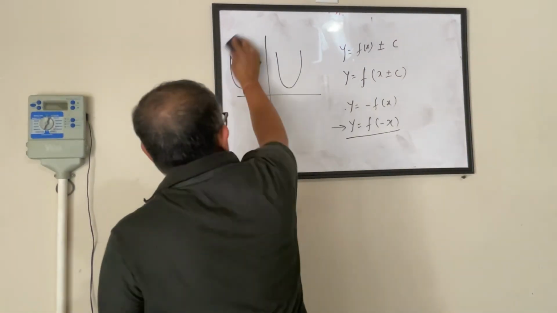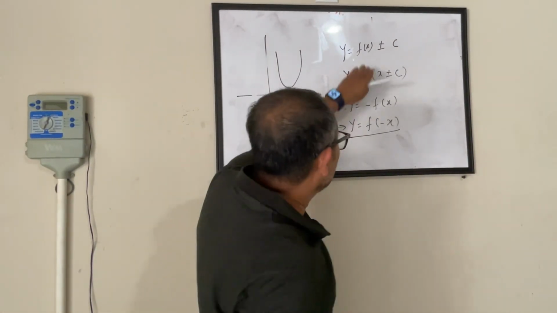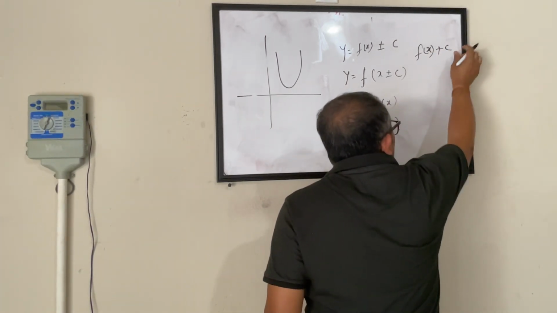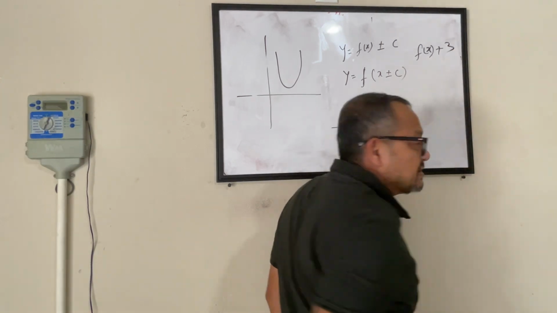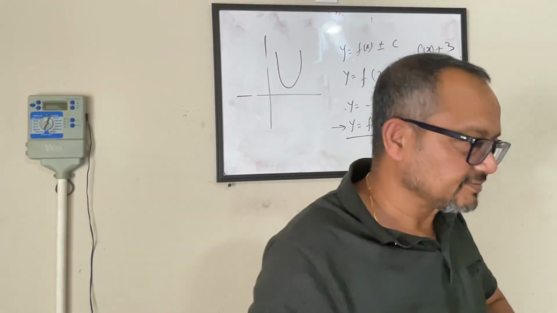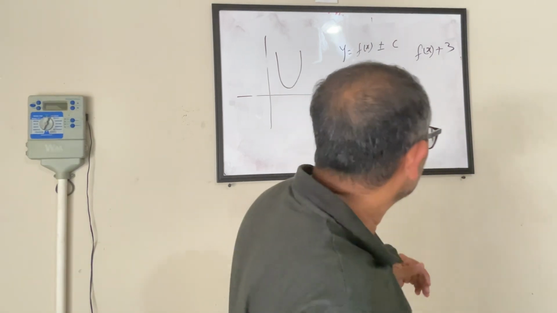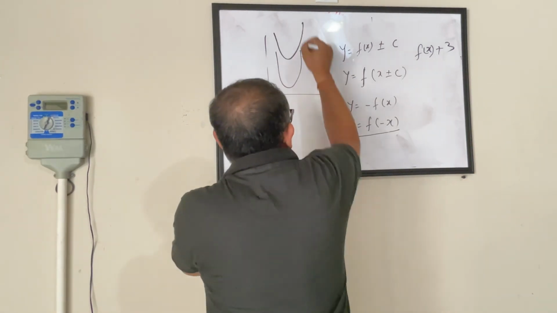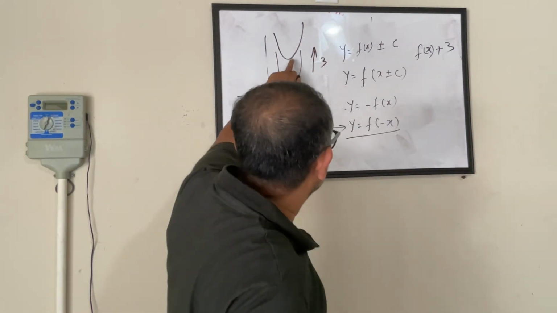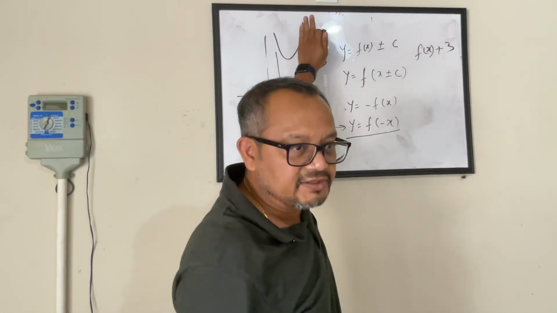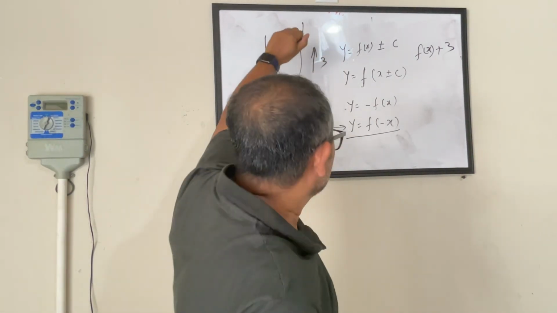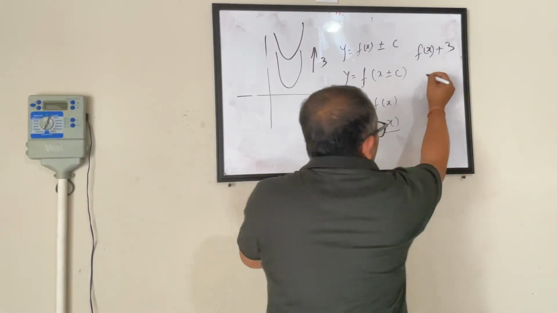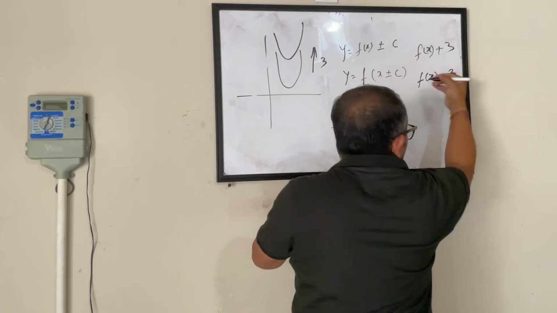So this is my parabola. Now when I do function of x plus c, or x plus 3, what will happen, Isha? It will move up. It will move up by 3 points. So this will go in this direction by 3 points. So every point on this parabola moves up by 3 points. Yeah? Good job. Now, Rutvik, if you can hear me, what will happen if I do a minus 3?